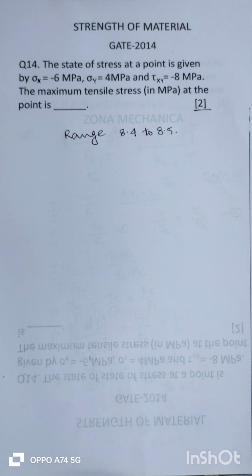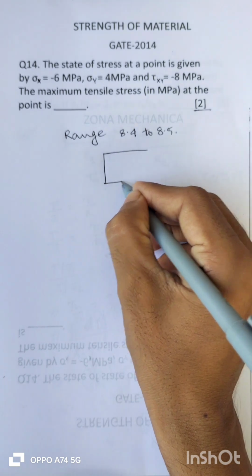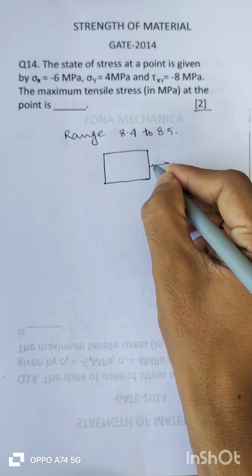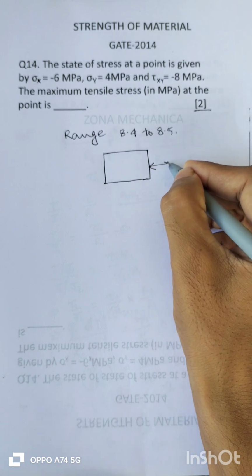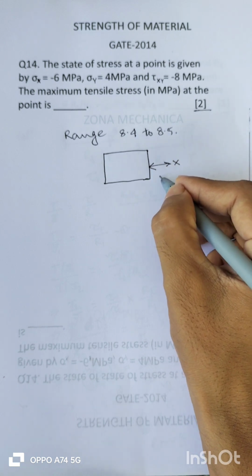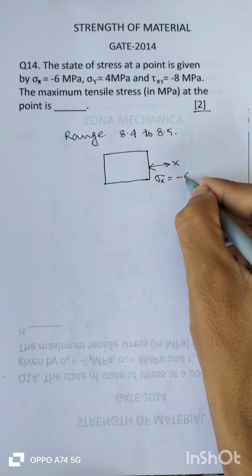The state of stress at a point is given by sigma x is equal to minus 6 MPa, sigma y is equal to 4 MPa, and tau xy, that is the shear stress, is minus 8 MPa. The question is the maximum tensile stress in MPa at the point. Suppose this is the point element, this is the x direction, and sigma x is negative, sigma x is equal to minus 6.